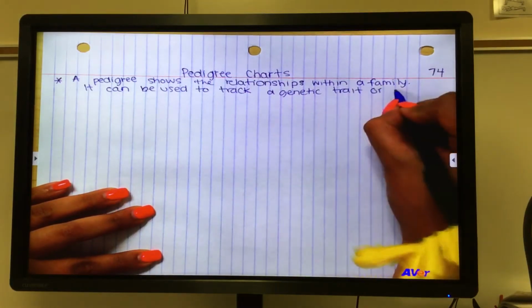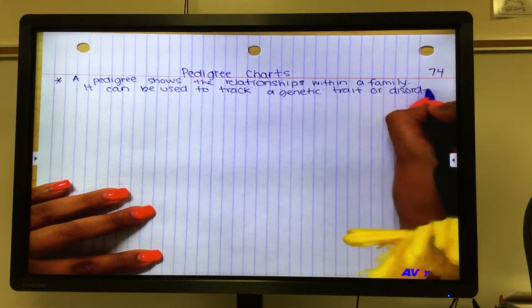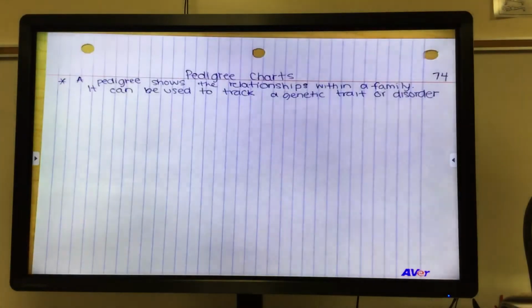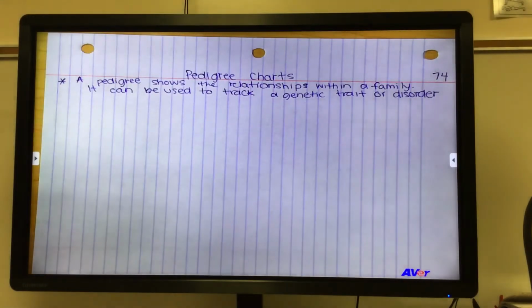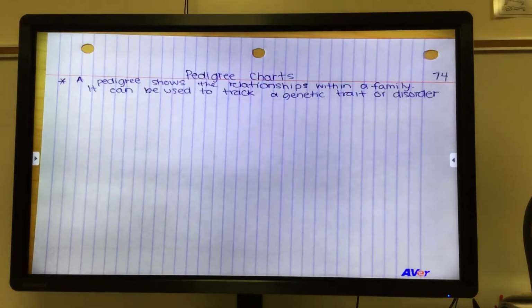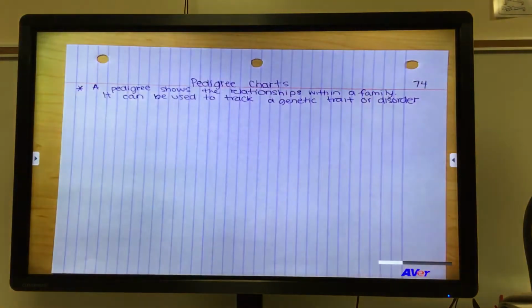or disorder. And so before this, you watched this video, you were shown a video about pedigree charts. It tracked the recessive trait of blonde hair. So we're going to talk today about an unknown trait to start with, so you don't know if it's dominant or recessive. But we're going to start with a little bit of a key. So in every pedigree that you have, there will be a key.